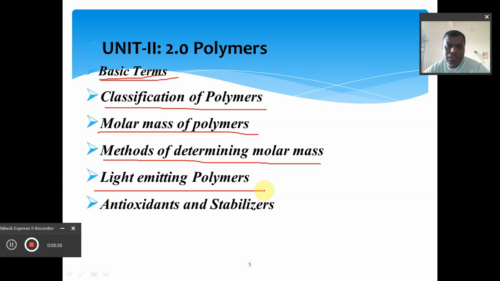Again, there are some polymers which can be used as antioxidants and stabilizers, and these are very important in maintaining our health. That's why these substances are very useful in our day-to-day life. They play the role of medicines also, which we call antioxidants and stabilizers. So this is the second unit in physical chemistry in semester 6, simply called polymers.